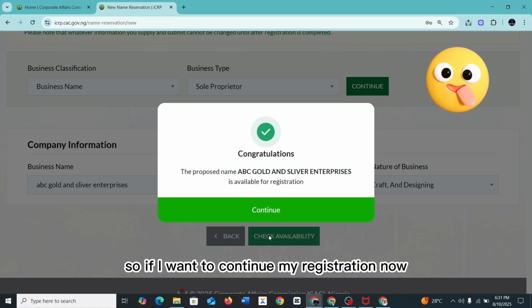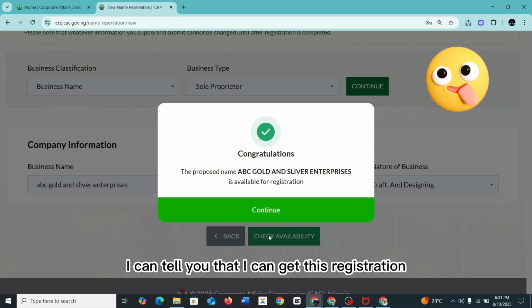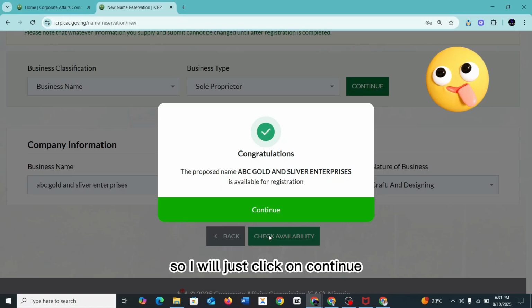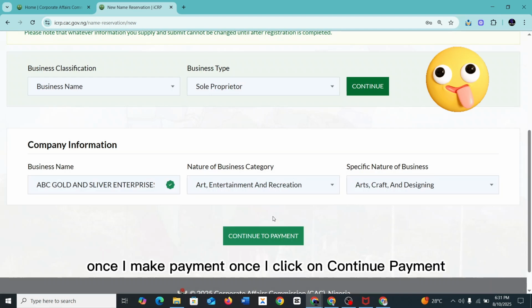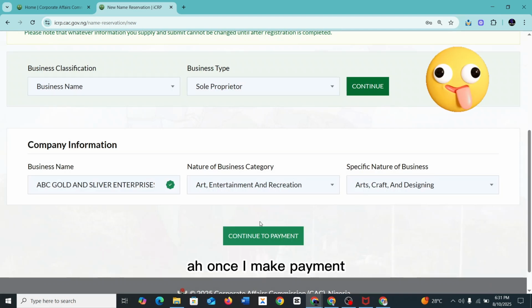So if I want to continue my registration now, I can tell you that I can get this registration within 30 minutes to 1 hour. So I will just click on continue. I will make payment for my name reservation. Once I click on continue payment, I'm going to make my payment. Once I make payment, then I can continue with the proper filing of the registration. And you are going to get your document.